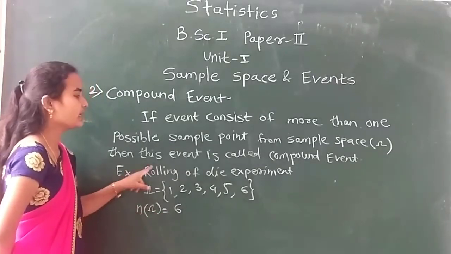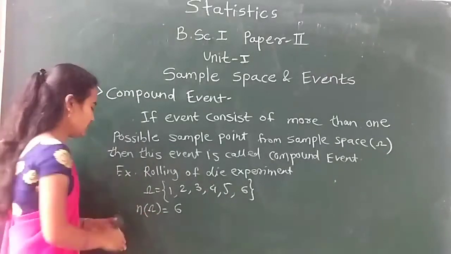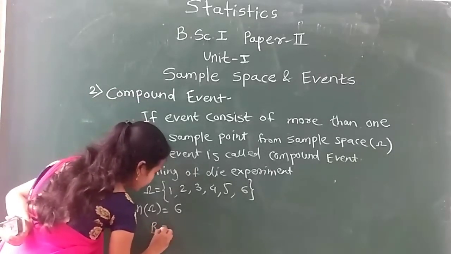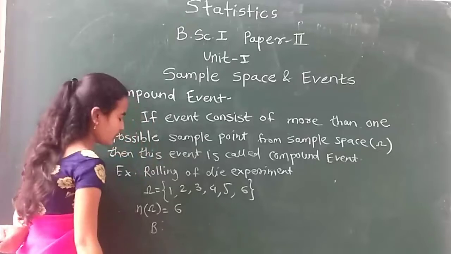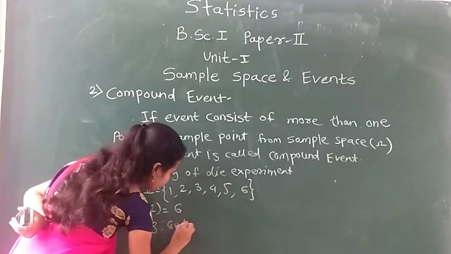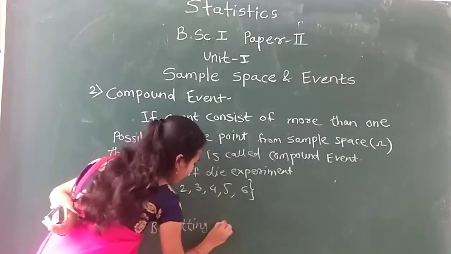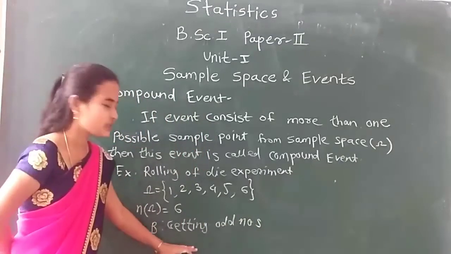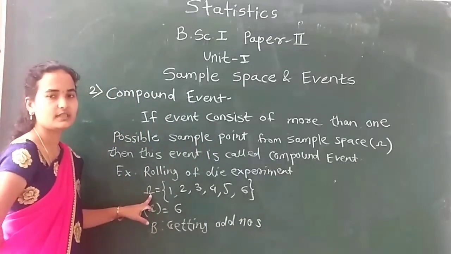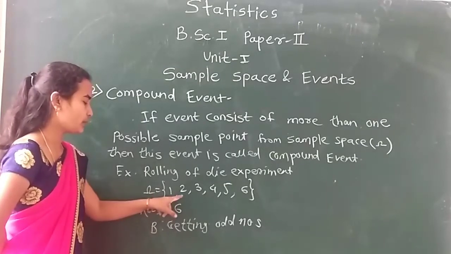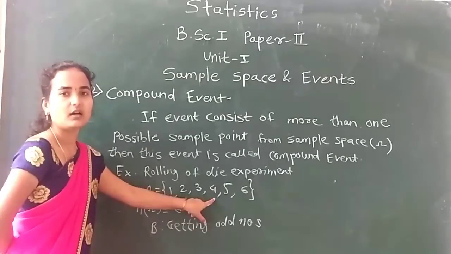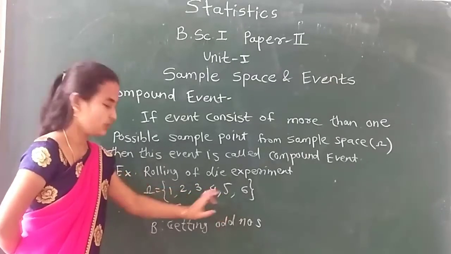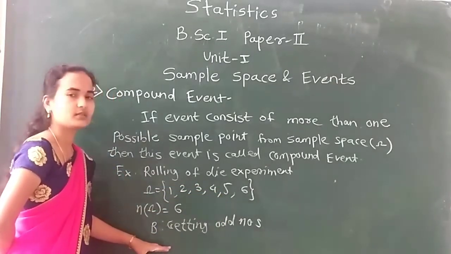Now, I define event B as getting odd numbers. Now see how many odd numbers are present in this omega. There are 3 odd numbers, which are 1, 3 and 5. So the n of B becomes 3.